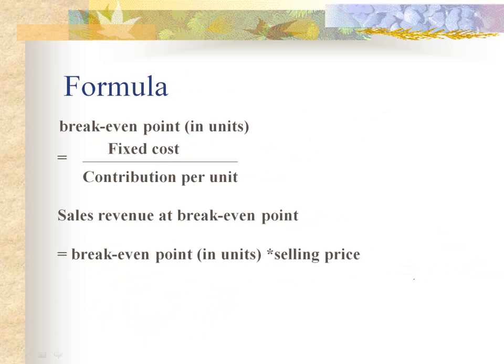Now this is the formula for calculation of break-even point. Firstly, we are calculating break-even point in units. The formula is fixed cost divided by contribution per unit. We shall get the number of units to break even. That means number of units to be produced when there is no profit or no loss. In case we want to calculate break-even sales, that means sales revenue at break-even point, we can multiply the break-even point in units by selling price. We shall get the figure of sales revenue at break-even point.